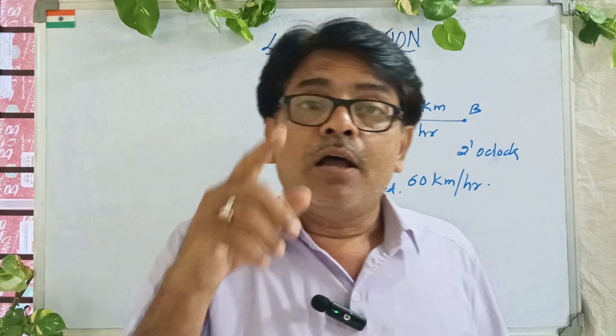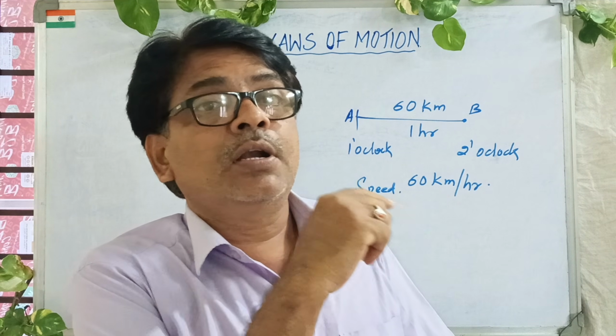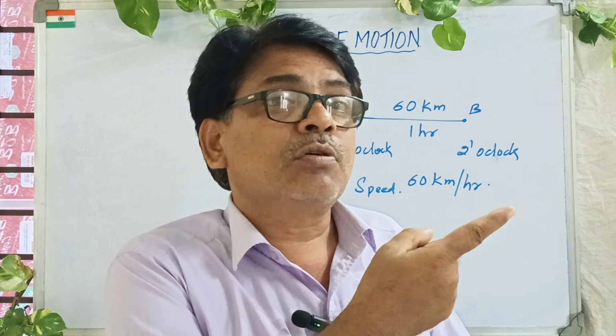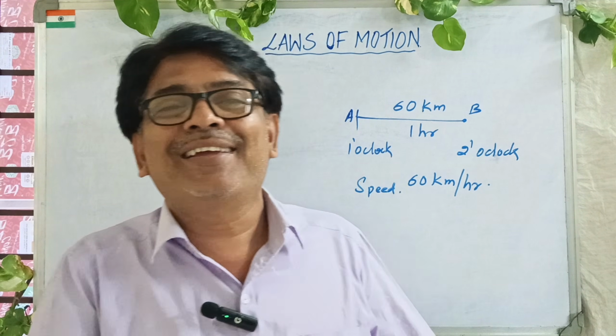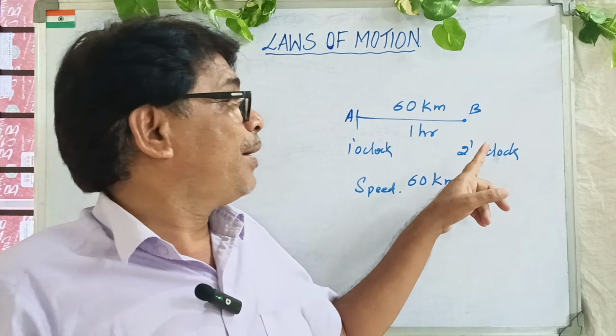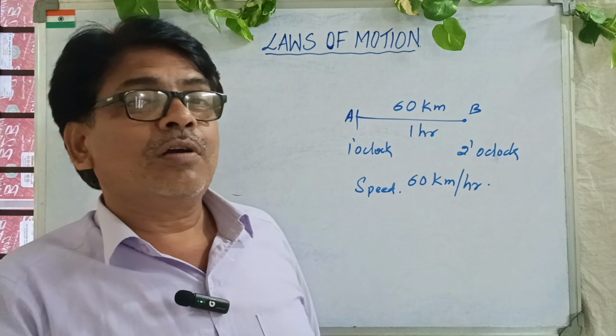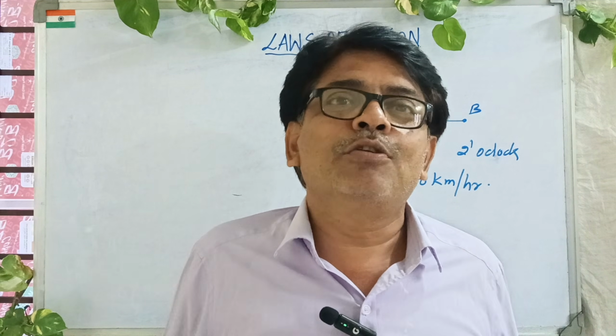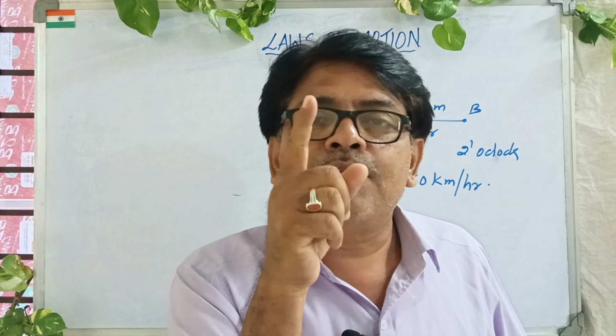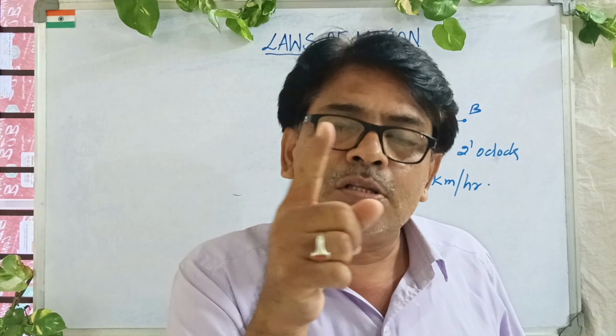Tell me. At 1 o'clock, you are at a place called A. At 2 o'clock, you are at a place called B, which is at a distance of 60 kilometer. If you say your velocity or speed is zero, then you should remain at A. How can you come to B at 2 o'clock? How can you find yourself at position B at 2 o'clock? Impossible, isn't it, if you say your velocity or speed is zero? So make the changes in your mind. You are in the bus, whatever the speed that the bus possesses, you also possess the same velocity or speed.